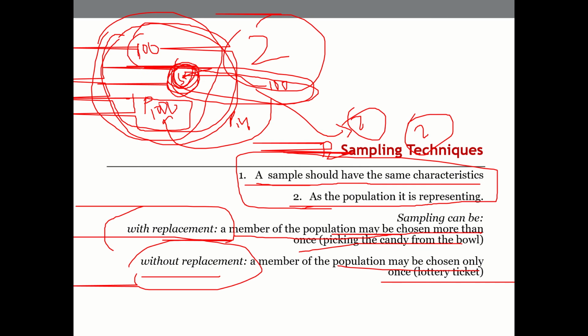So for the 100 samples that we are surveying, we should be careful in selecting them, so that we get a good representation of the entire population of 1,000 or 10,000 people. That's the takeaway point from this topic.